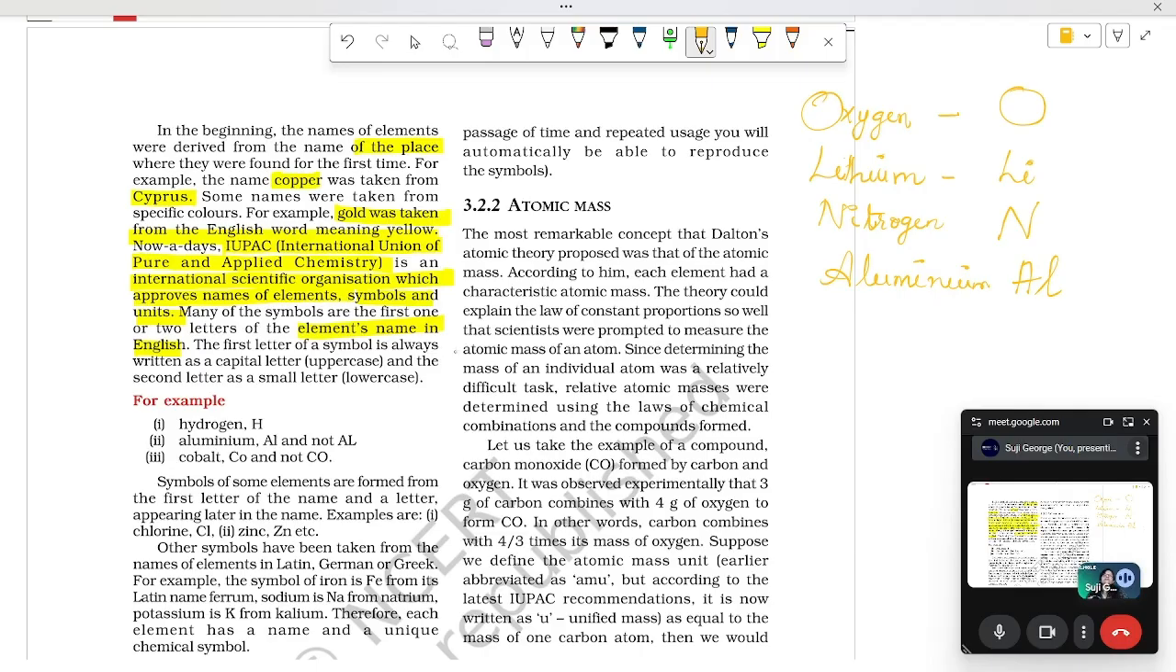The first letter of the symbol is always written in a capital letter, the uppercase, and the second letter in smaller case. For example, hydrogen, aluminium, not capital L, A, L, both are not capital, only A is capital. Cobalt, etc.